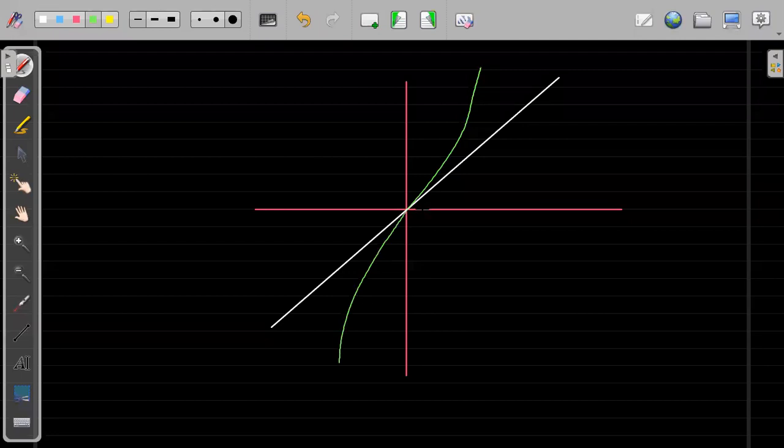So for x greater than 0, tan x will always be greater than x. This is within the principal domain. Tan x will be greater than x, right?